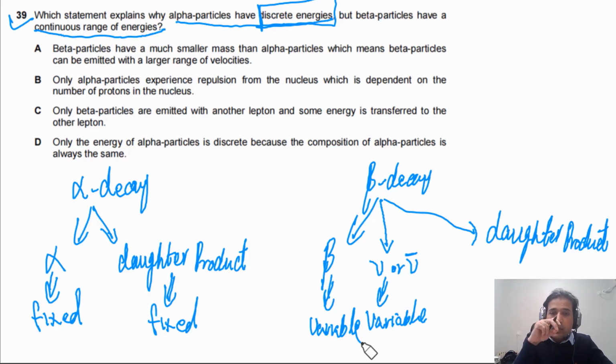But alpha has discrete energies. Because the energy is shared between these two, they share energy, and the energy is variable. So that's the reason there is a continuous range of energies.